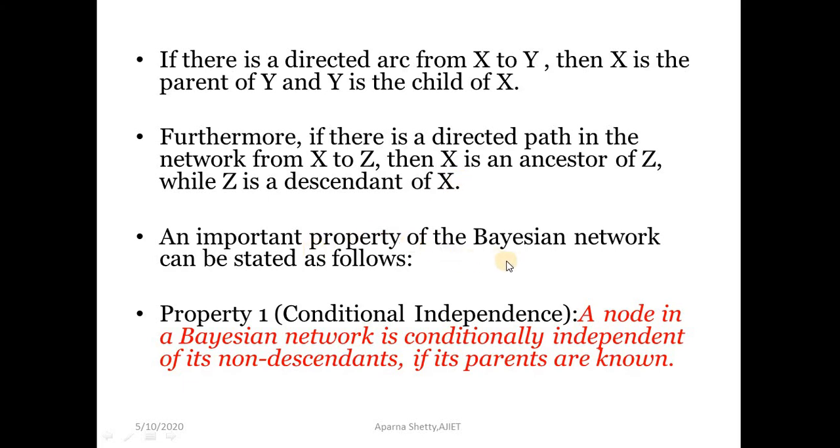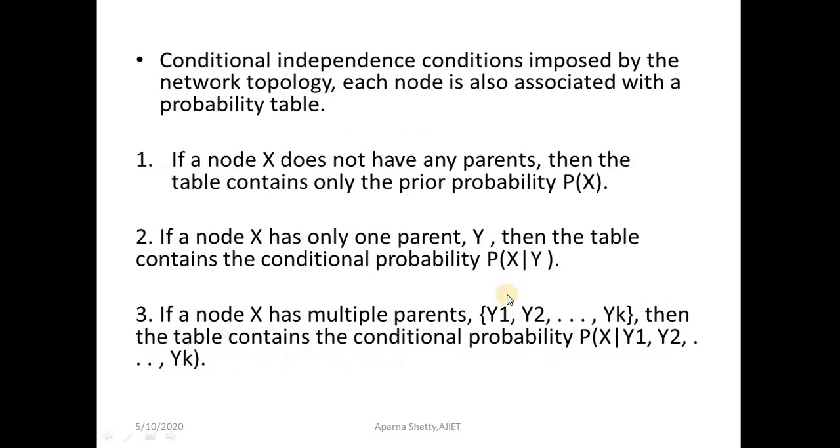An important property of a Bayesian network can be stated as follows, that is the conditional independence property. A node in a Bayesian network is conditionally independent of its non-descendants if its parents are known. So this is the conditional independence property.